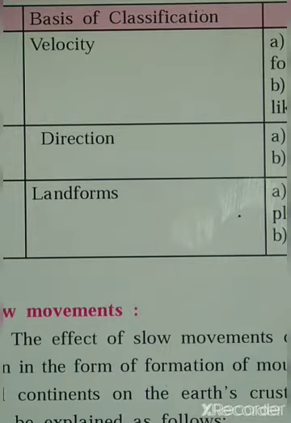And when the velocity, as I said, velocity means speed, is higher, in that case earthquakes are experienced. The second factor, I said, is direction. The direction may be upward, horizontal, or downwards, which creates either earthquakes or volcano eruptions.